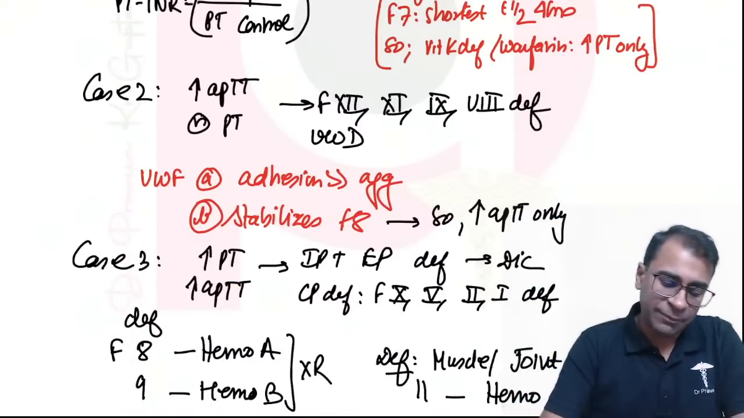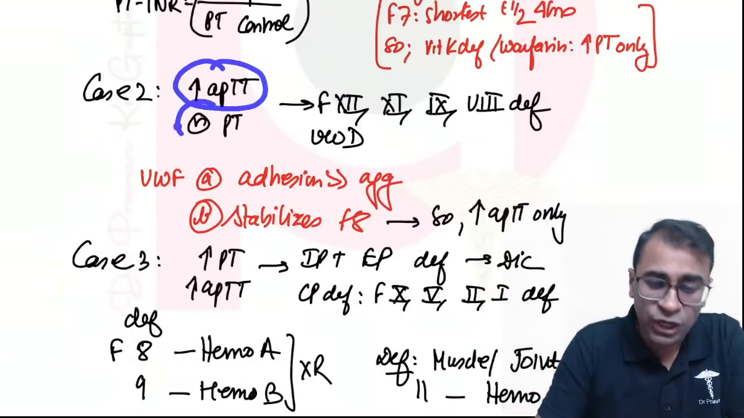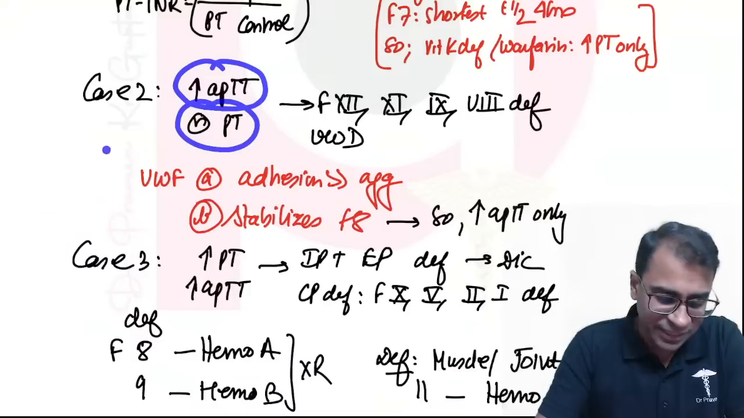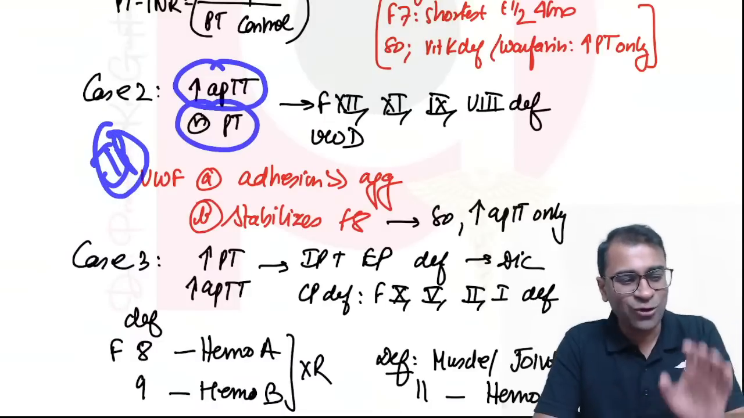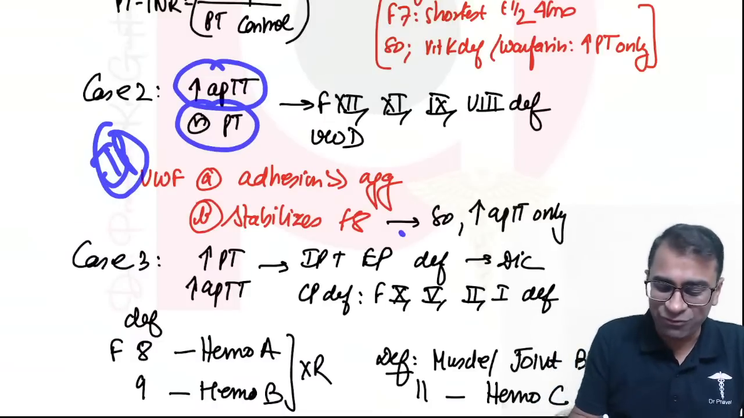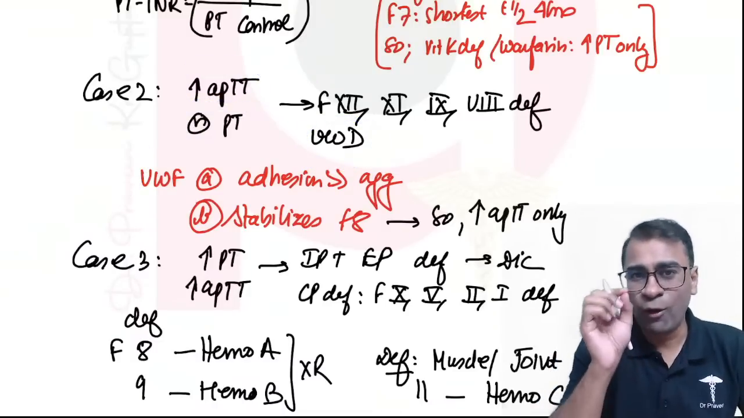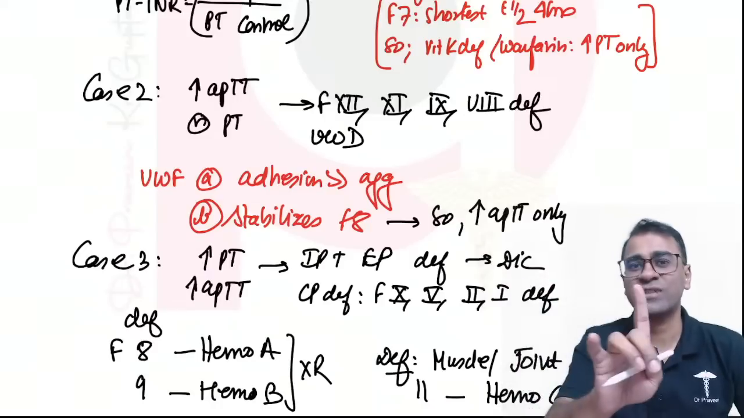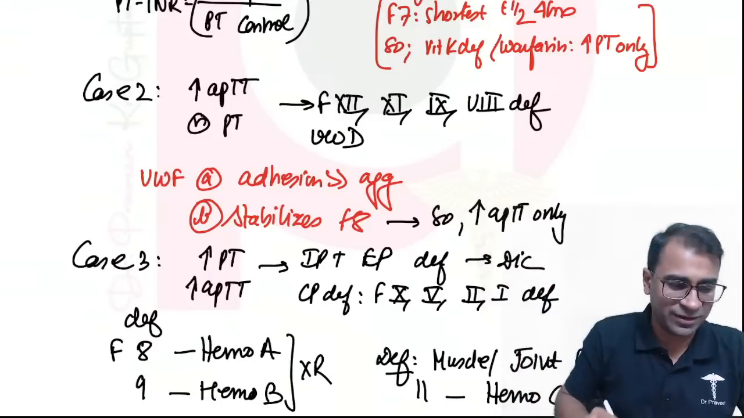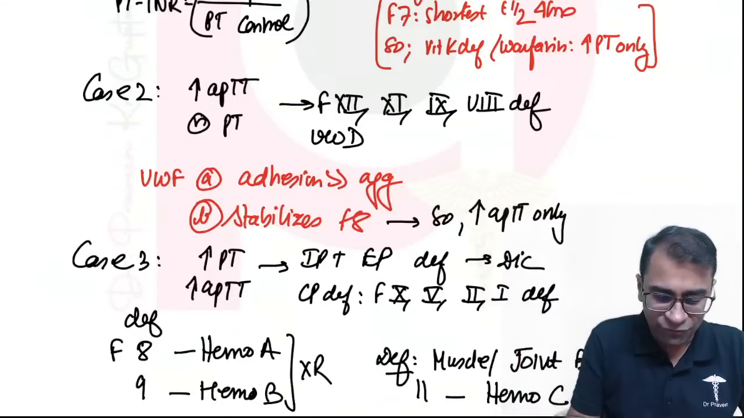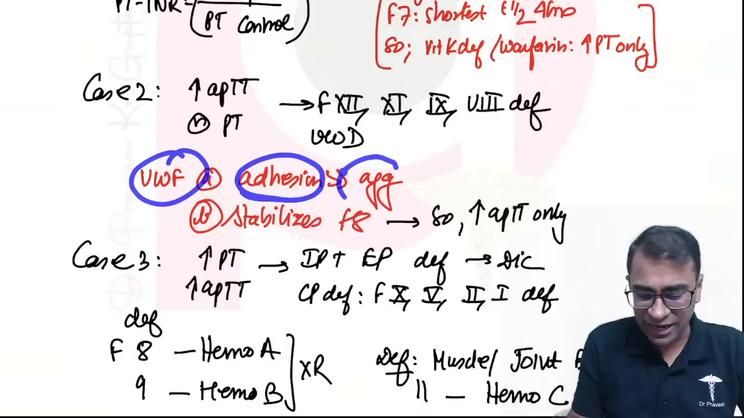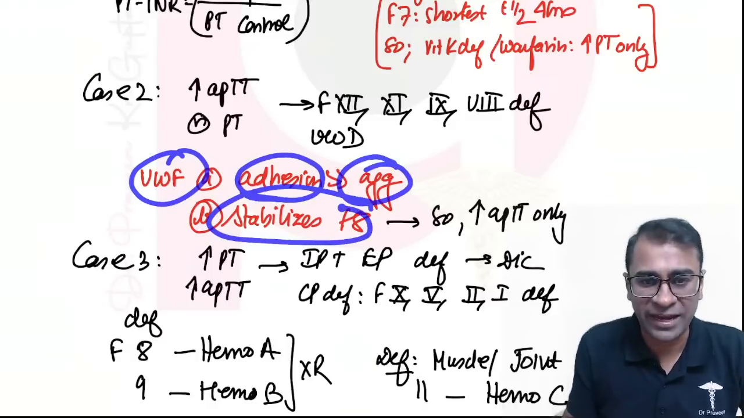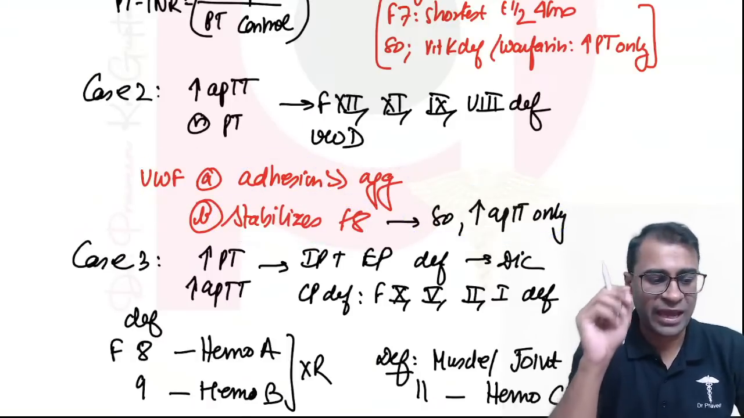In case 2, if a patient has increased APTT and normal PT, it means what? Yes, intrinsic pathway defect, and as you all answered correctly, it can be seen with von Willebrand disease, but can also be due to 12, 11, 9 and 8, but cannot be 10 because 10 is a common pathway factor. VWF causes adhesion and aggregation, but also stabilizes factor 8, and so it shows an increase of APTT.